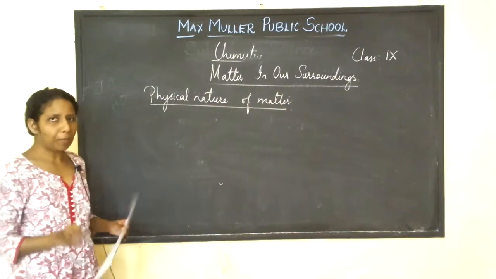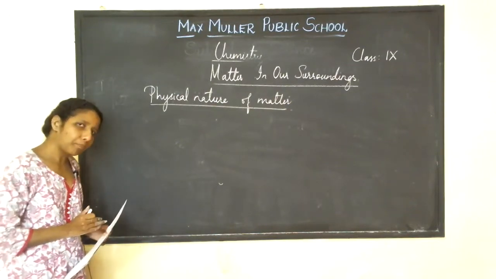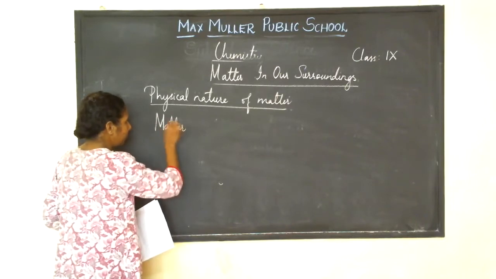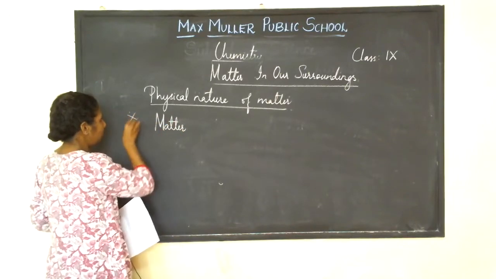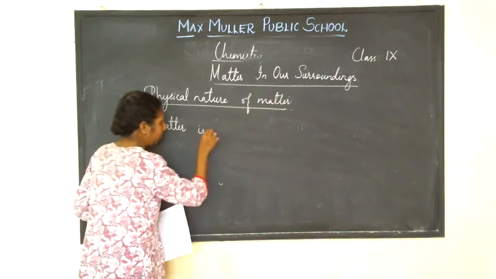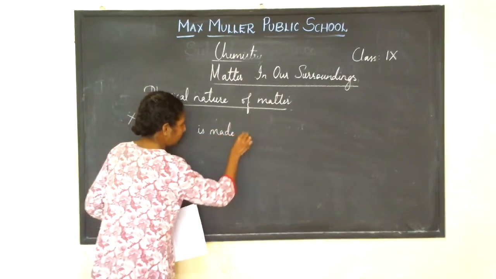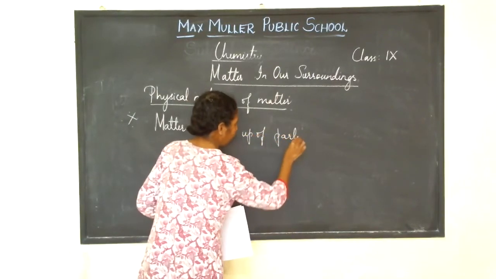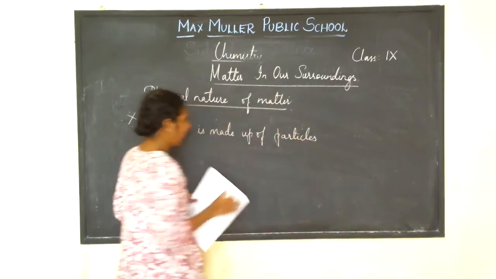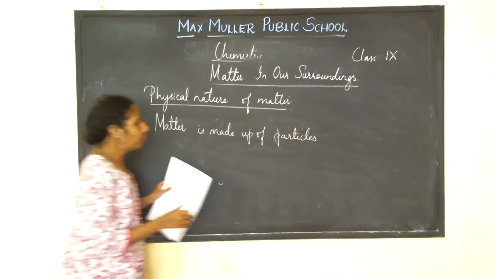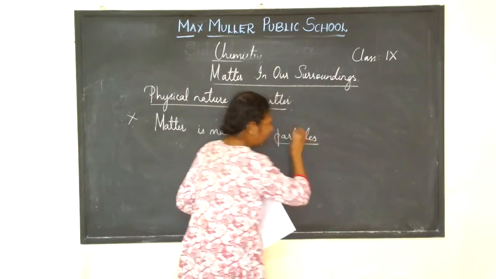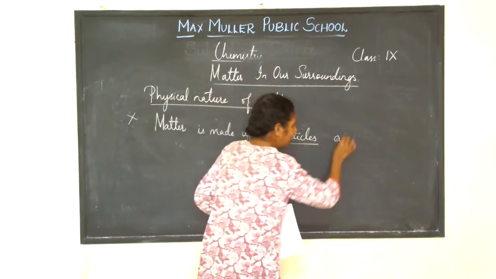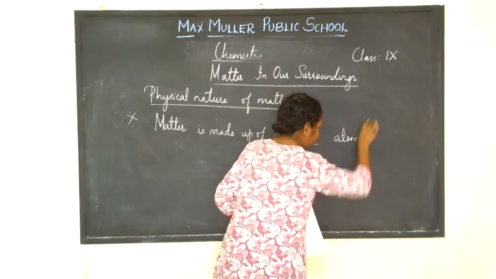Last class we discussed what matter is made up of. Matter is made up of particles. Write down this. What do you mean by these particles?